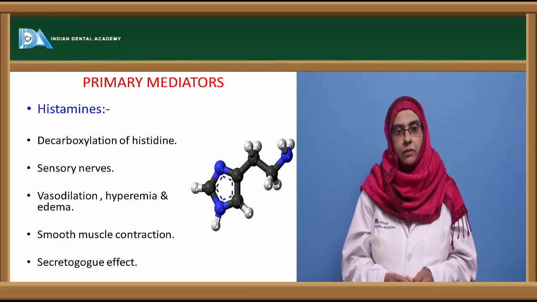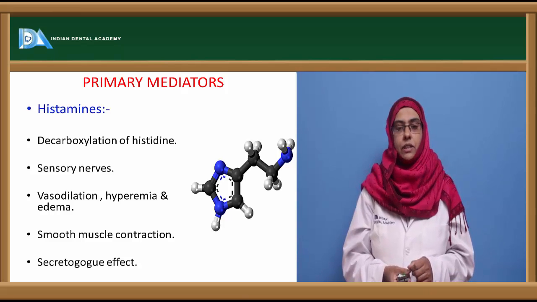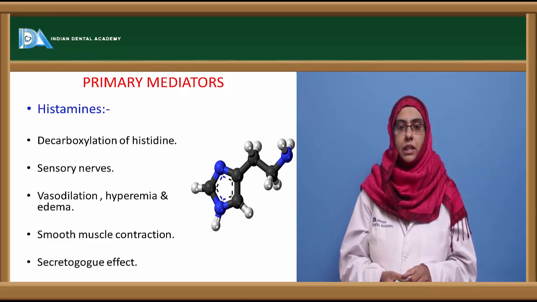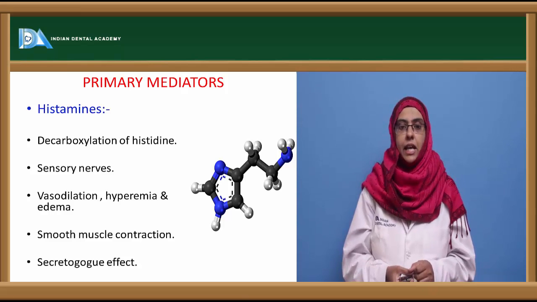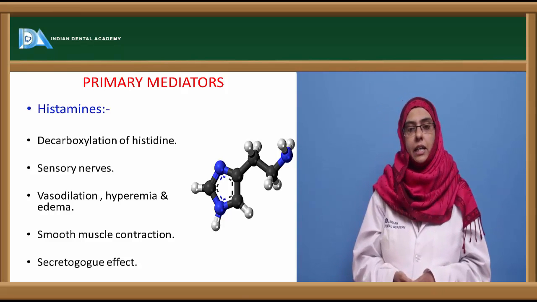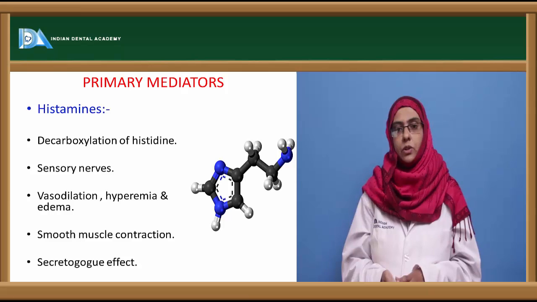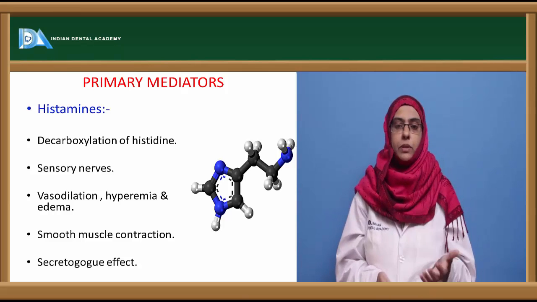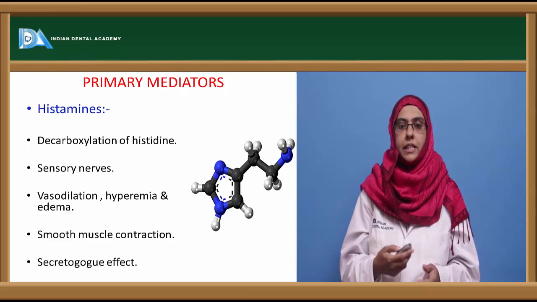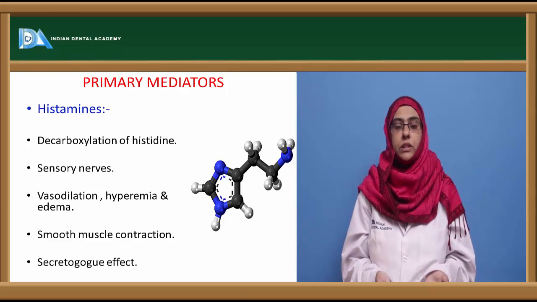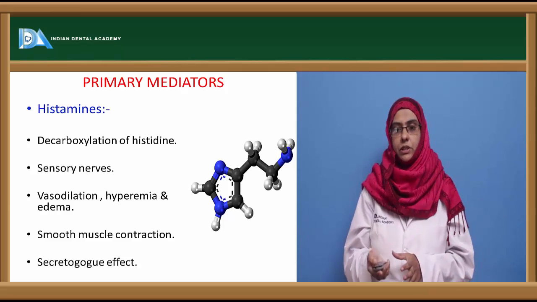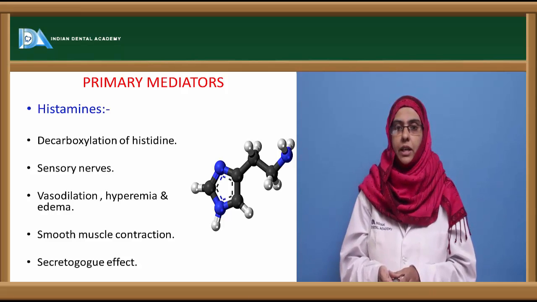Now, they cause vasodilation in different parts of the body, and they can also induce hyperemia and edema, apart from smooth muscle contraction. They also have the ability to produce more secretions, which is called a secretagogue effect. Enhanced secretions of mucus or other important components of the human body can be seen. So it is called a secretagogue effect.